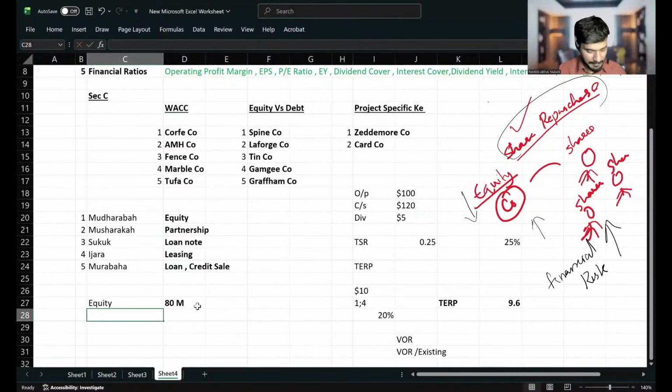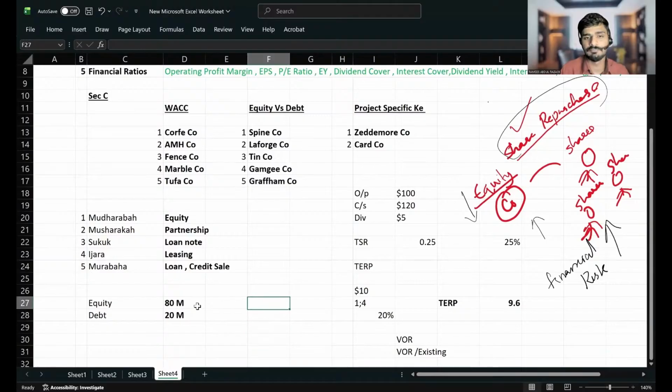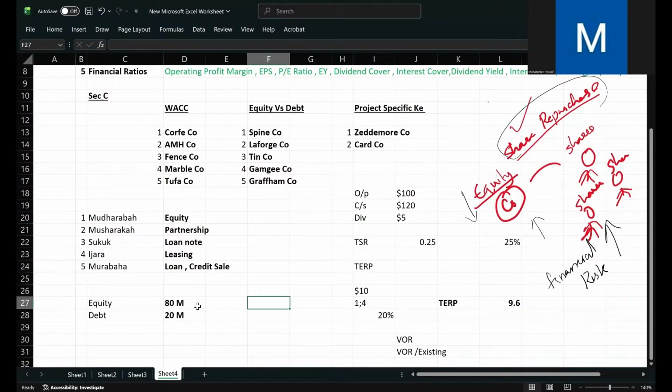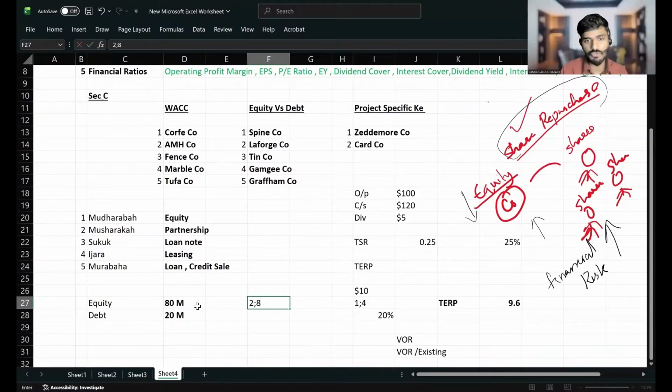Equity and debt can be 20 million in a company. So what is the debt equity ratio? Debt equity ratio 2:8, right? Currently, 2:8 is the debt equity ratio.